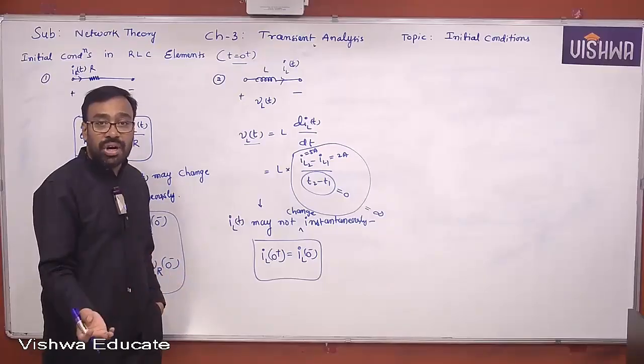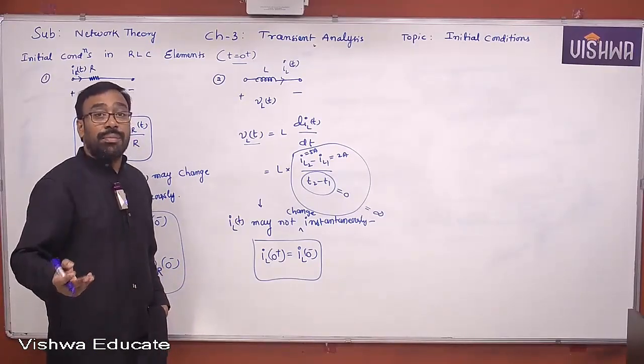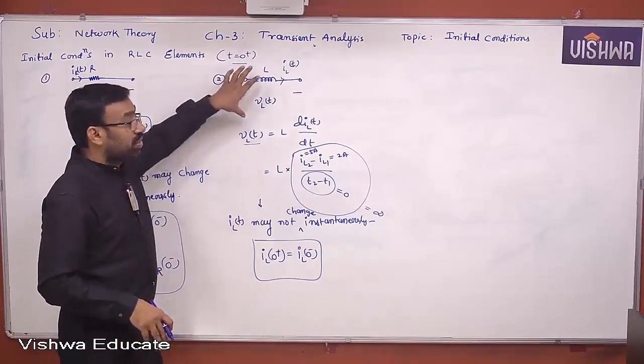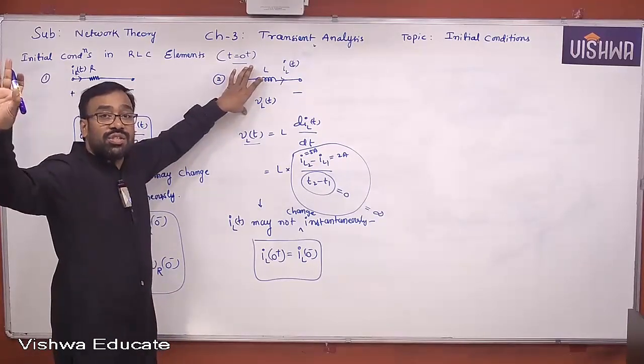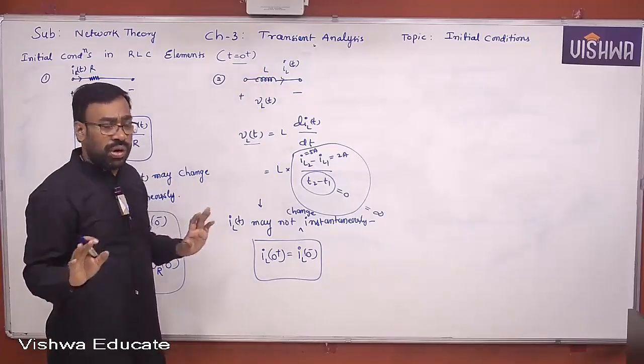Now the entire transient analysis will move around these 2 points only. Current through inductor may not change instantaneously. Voltage across the capacitor may not change instantaneously, provided voltage across the inductor is finite and current through capacitor is finite. Otherwise, they may also change instantaneously. That's a very, very important point I'm telling you.